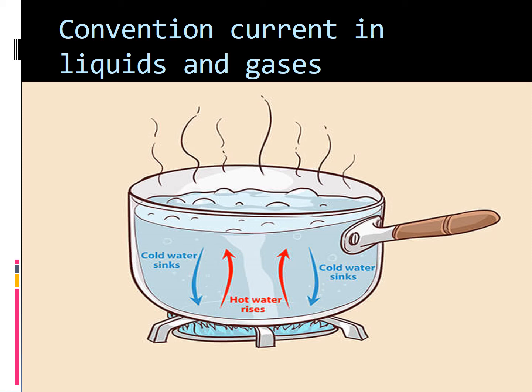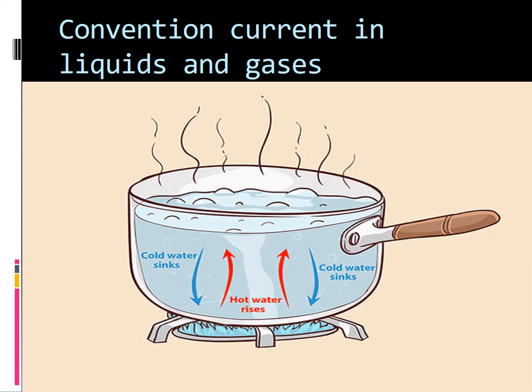So, convection. What is meant by convection current? The upward movement of warm air and the downward movement of cool air. It is basically a cycle. It is a continuous process.